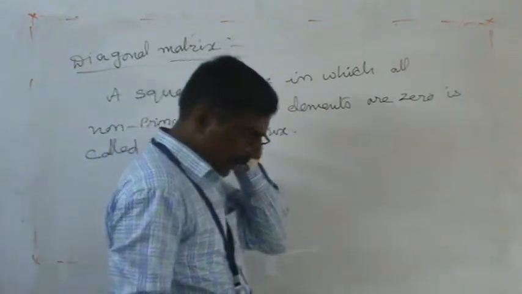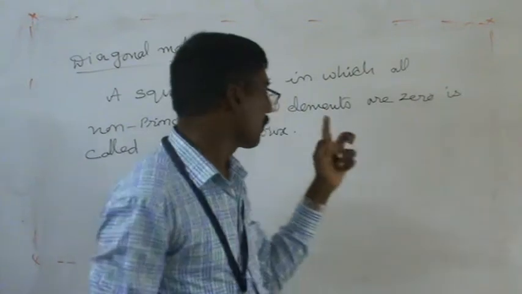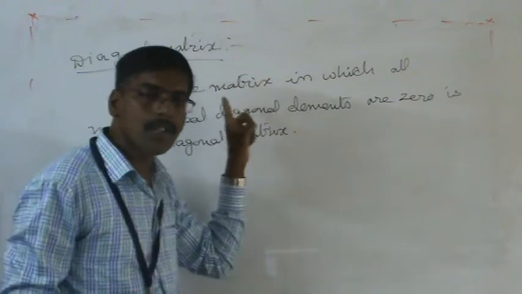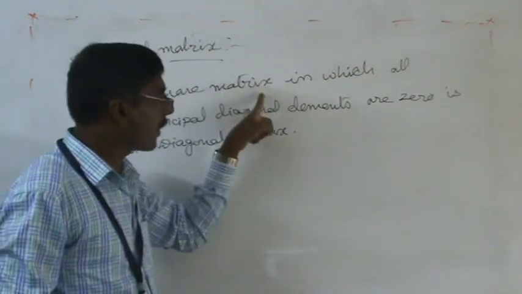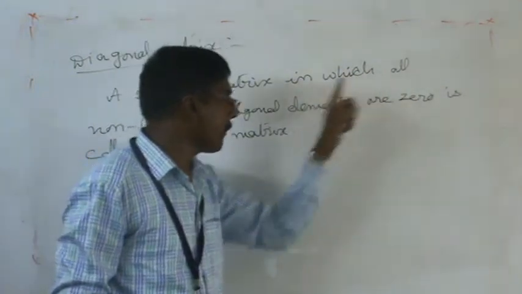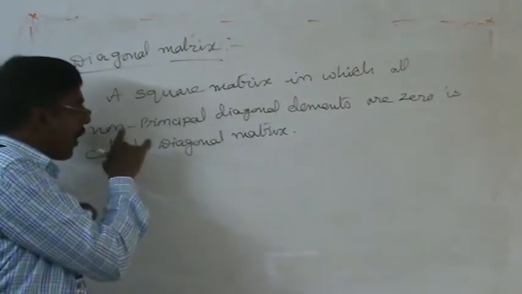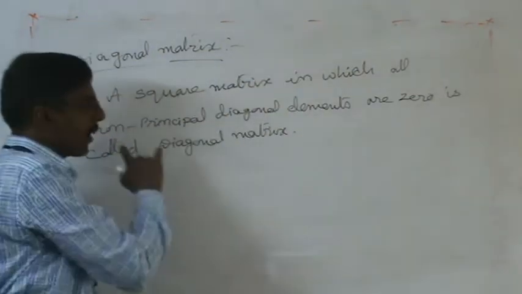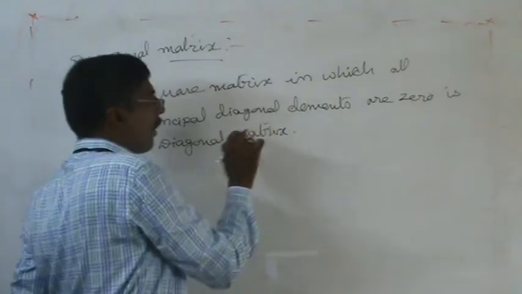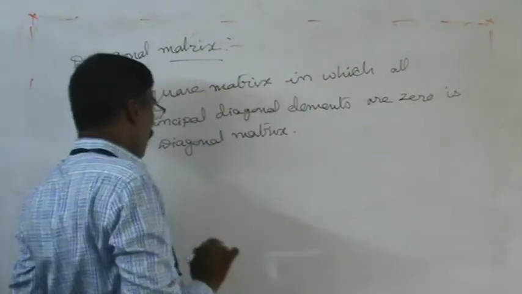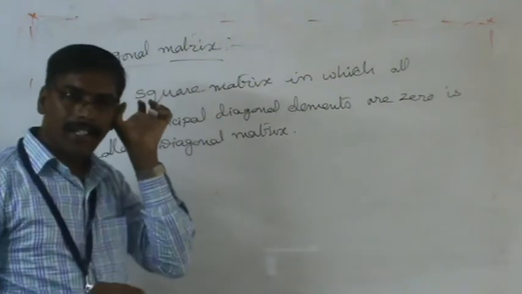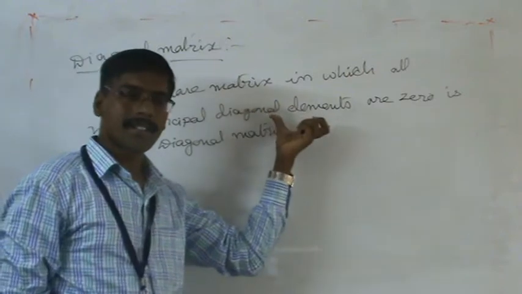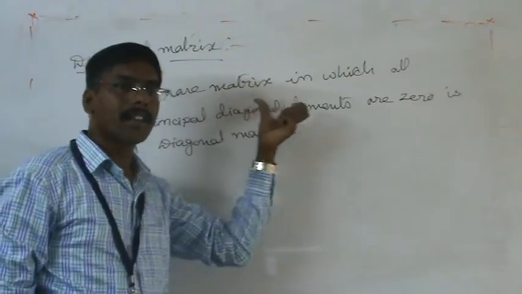Very important. Listen very carefully about the diagonal element concept. A diagonal matrix compulsorily should be a square matrix, in which all non-principal diagonal elements, sometimes called non-diagonal elements, are 0. Here, first we have to understand what the principal diagonal elements are.